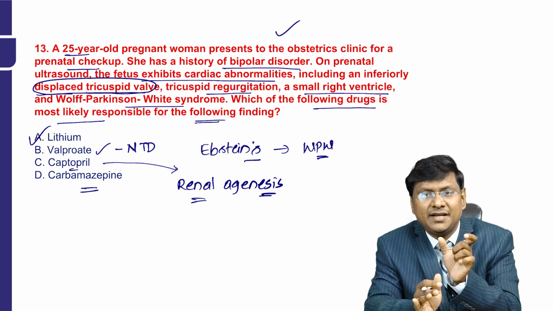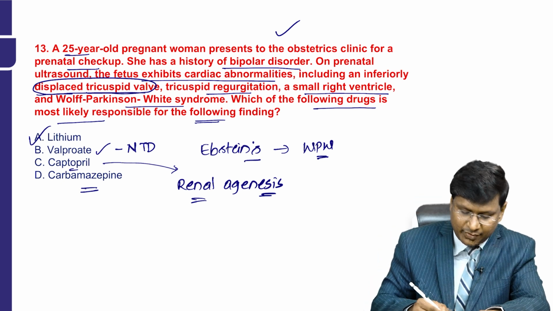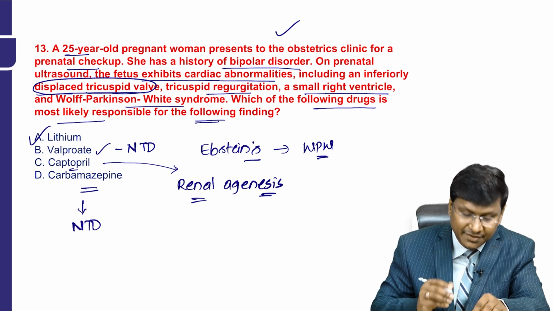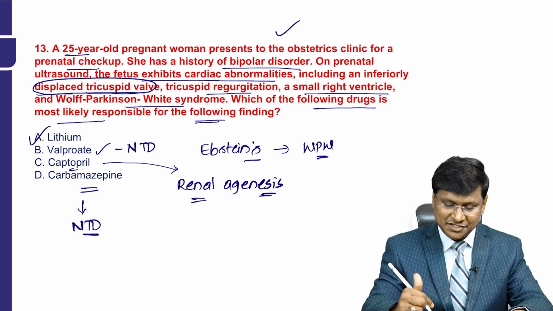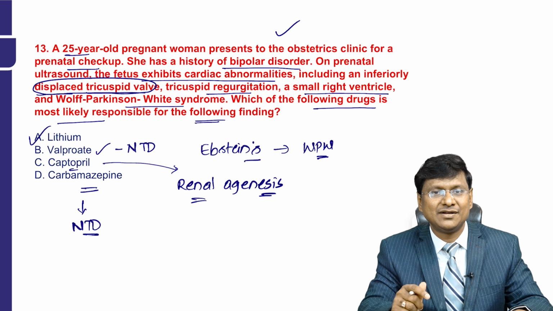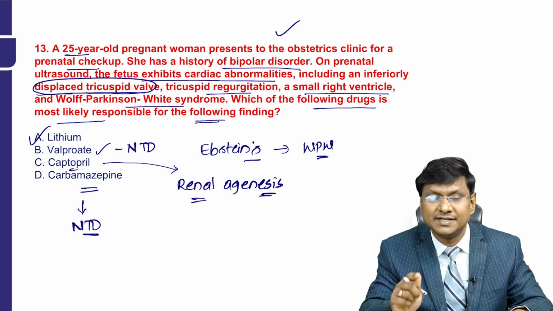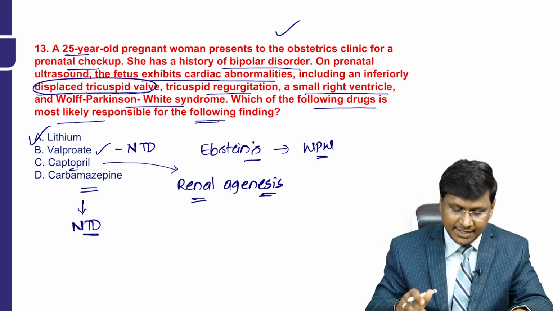Carbamazepine is more commonly associated with neural tube defects during pregnancy, right? So it is lithium which is associated with the development of Ebstein's anomaly and an increased risk of pre-excitation syndromes, that is WPW syndrome, right?